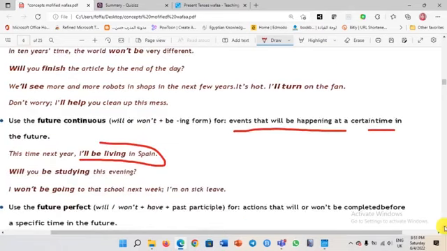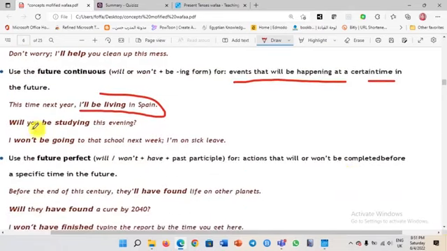Let's continue the examples. Will you be studying this evening? So this is the period of time. Concentrate, please. Will you be studying this evening? Another example we have here: I won't be going to school next week. I won't be going to school next week. I'm on sick leave. Okay?